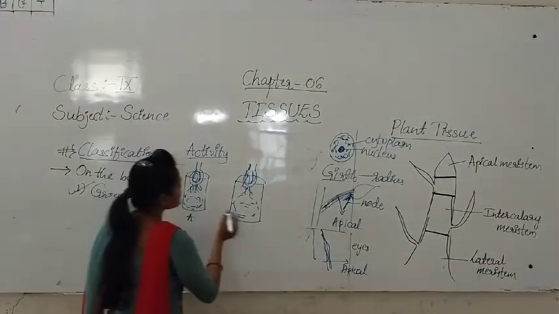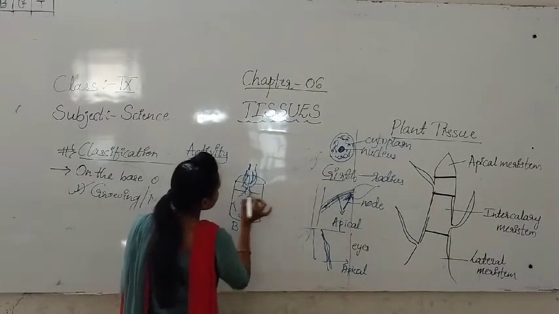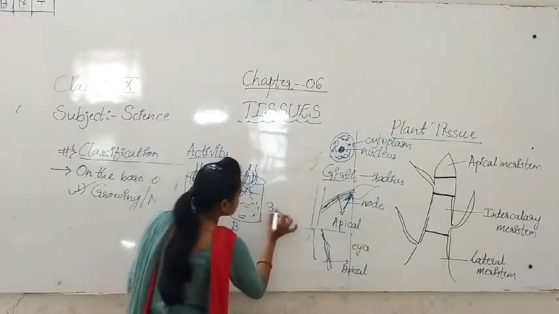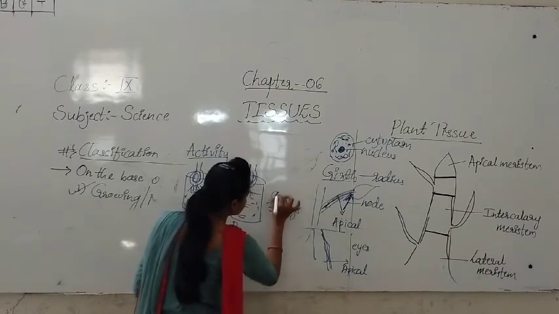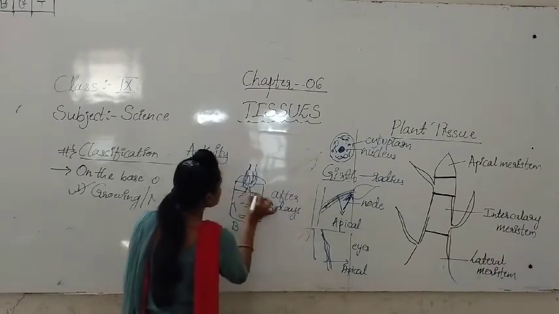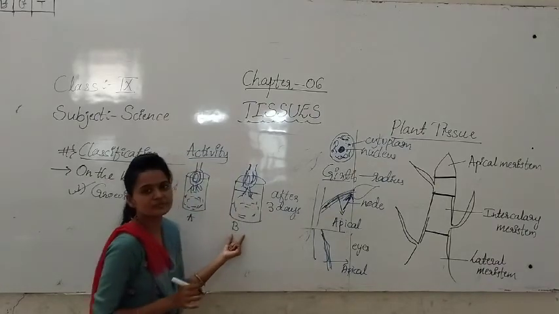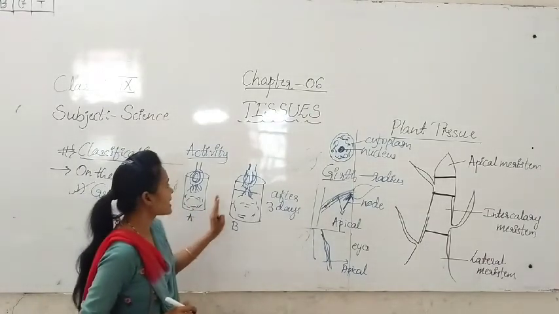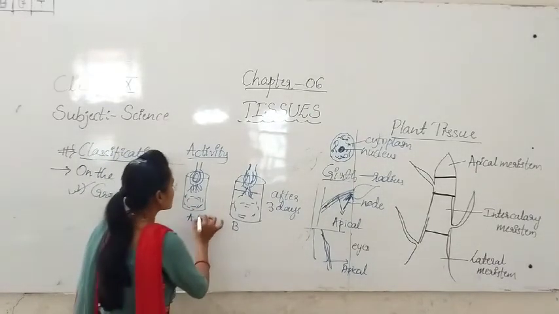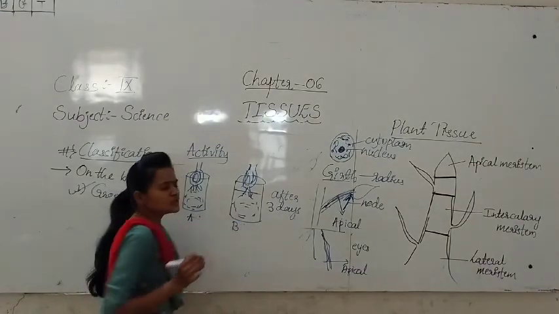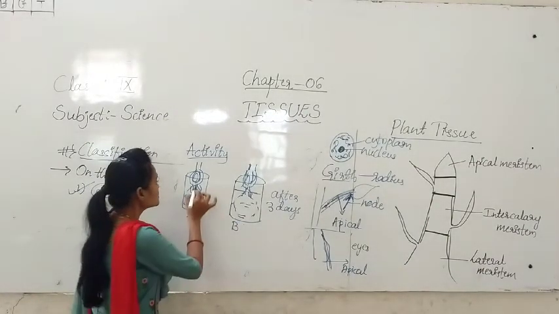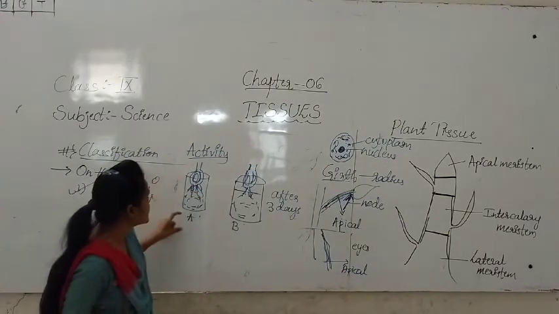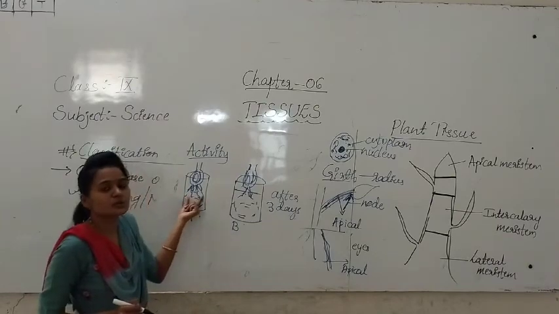Then after 3 days, from beaker B, you have to cut the roots of the onion. Then keep it as it is. Then after 5 days, again observe beaker A and beaker B. So students, what are you observing here? The onion which is present in jar A has more growth of the root.